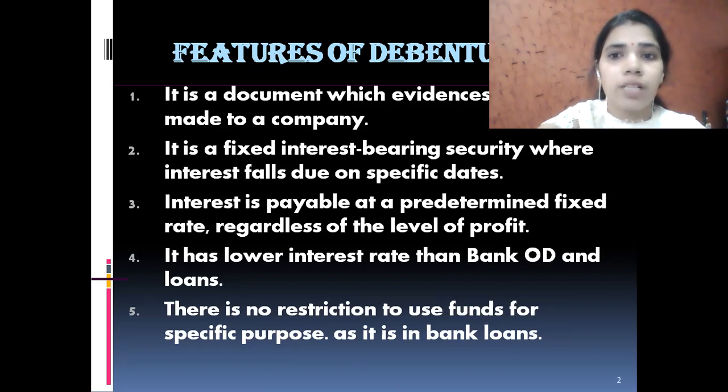Interest is payable at a predetermined fixed rate regardless of the level of profit. Means it may be possible the company is under loss, even then the company has to pay a fixed rate of interest to the debenture holders. Means the increase or decrease in profit of the company can never affect the interest of the debenture holders. It has a lower interest rate than bank overdrafts and loans.